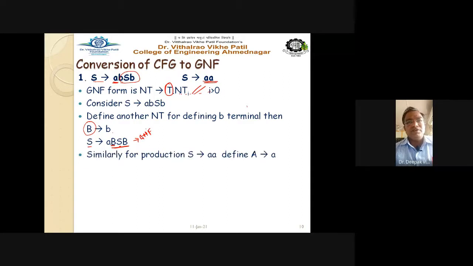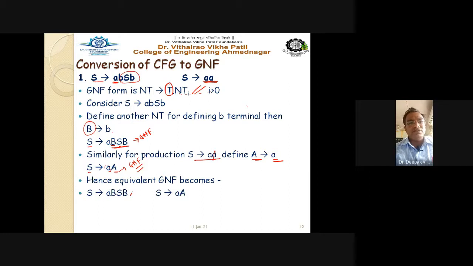Similarly for S gives aA. So define capital A for a. So we can have S gives aA. Replace only this A, and the first small a remains as it is. So this is also in GNF, right? Hence the equivalent grammar in GNF we can write here.